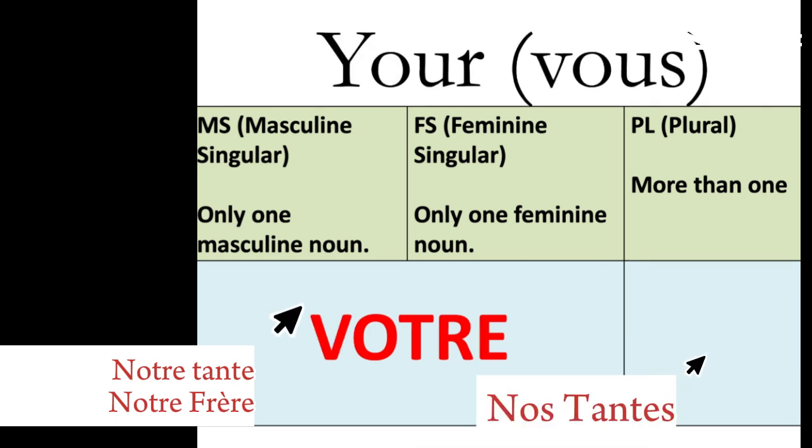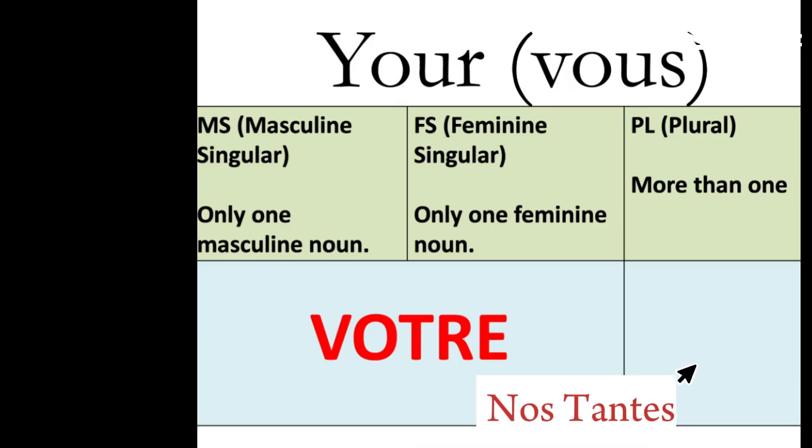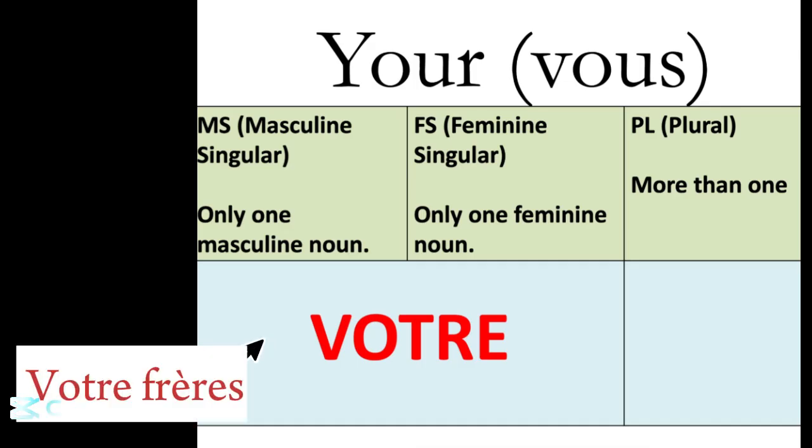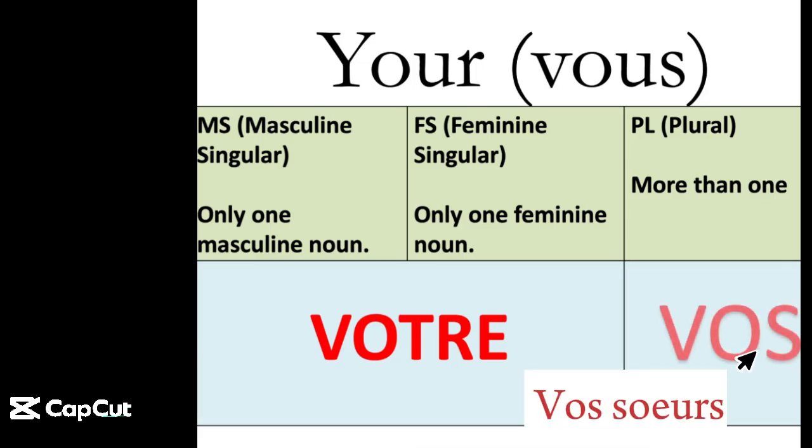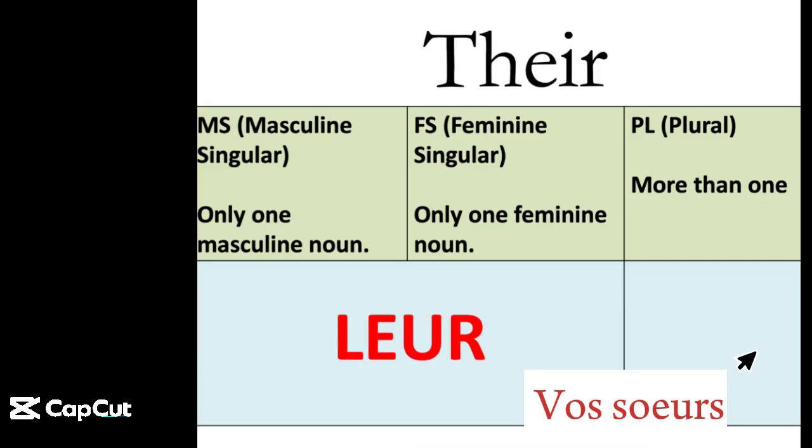For "your," which is the formal your, again, we have only two different ways of saying it. You will be using votre, like votre frère, votre père, votre sœur, votre mère, your brother, your father, your sister, your mother. And if it's more than one, you will be saying vos sœurs, and sœurs will have an S at the end.